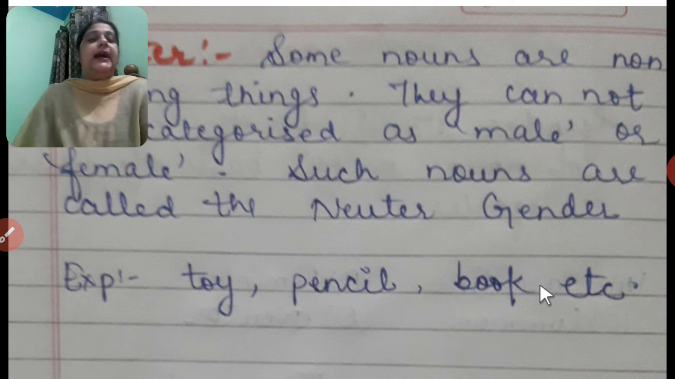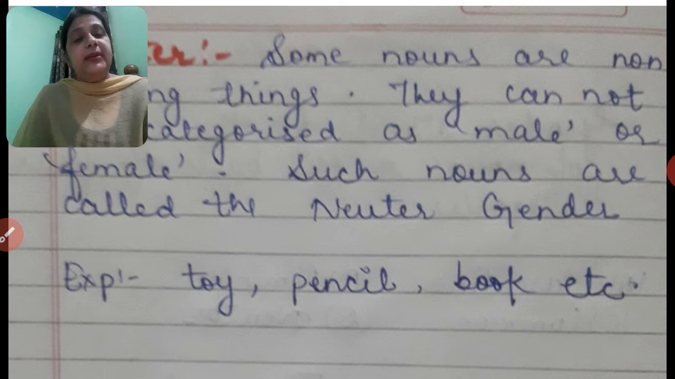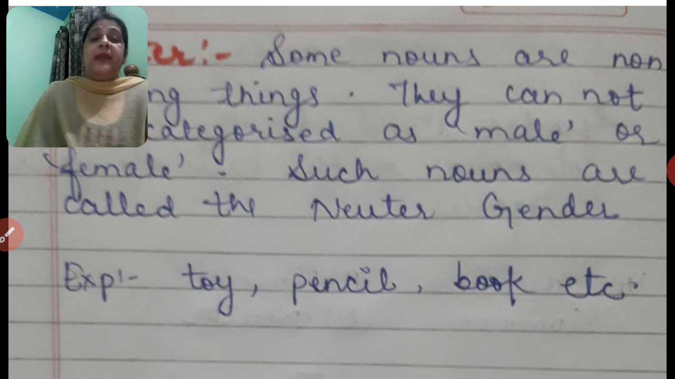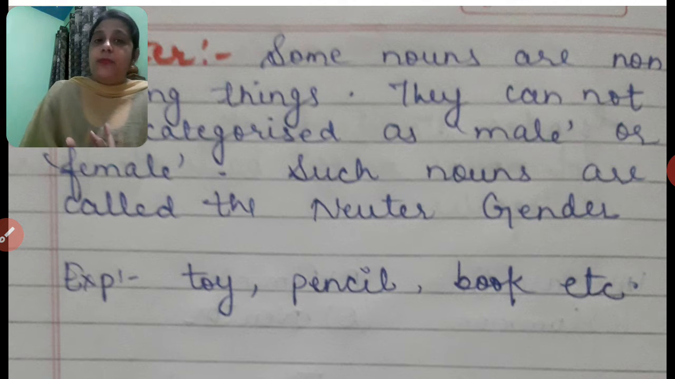Okay students, I think it's clear to you. Gender is a classification of noun on the basis of its four categories. The four categories are masculine, feminine, common and neuter. Masculine means the male noun is called masculine gender. Feminine, the female noun is called feminine gender. Then comes common. The noun that refers to male and female both is called common gender. Then comes neuter. The nouns that are non-living things and can't be categorized as male or female are called neuter gender.